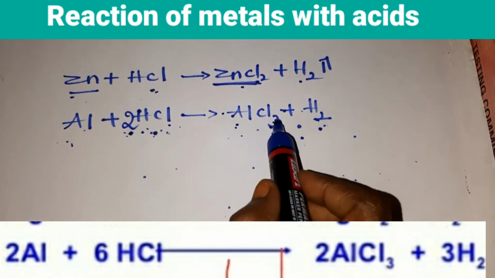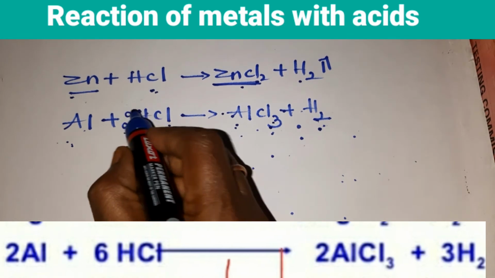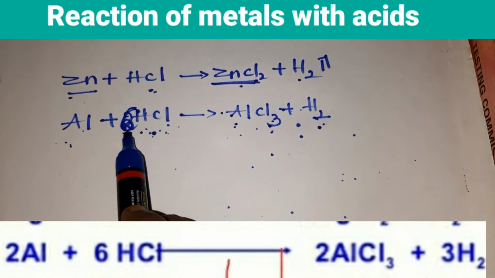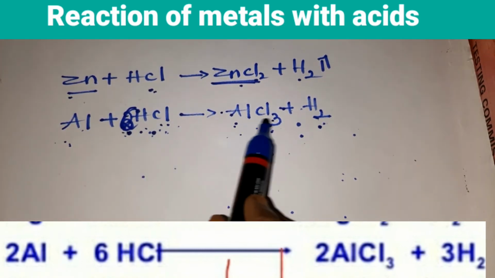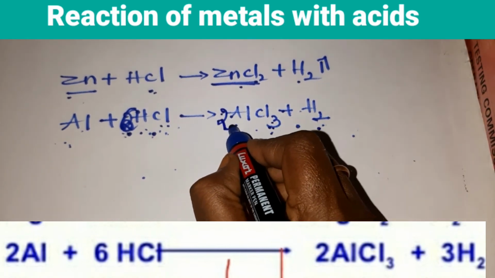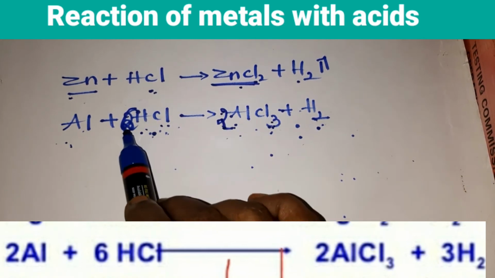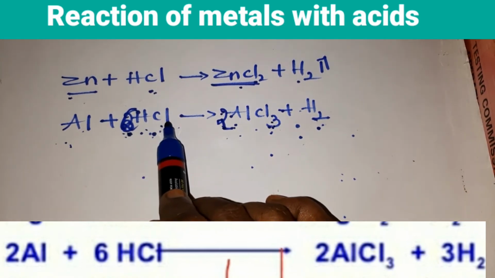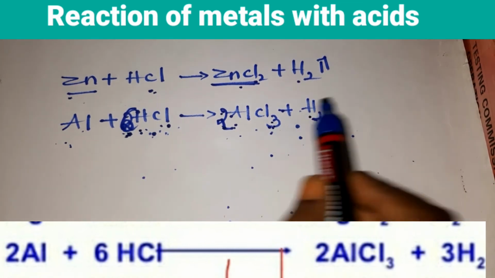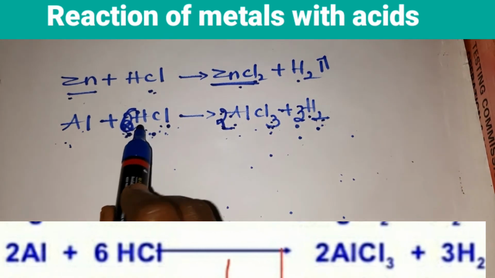So to make it 3 this side, you have to add 6. If you add 6 atoms of chlorine here, you have only 3. So to make it 6, you can add here 2. So 2 atoms, if you add here, 2 3s are 6, 6 atoms of chlorine. But what about hydrogen? You have hydrogen 6 here, you have 2 here. So add 3 here, 3 2s are 6, here 6.